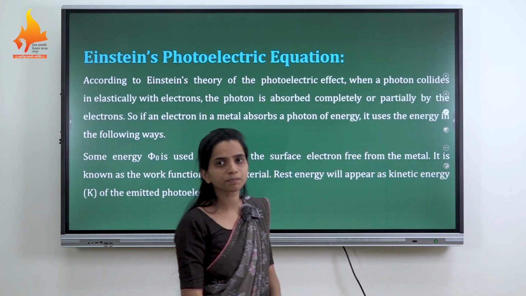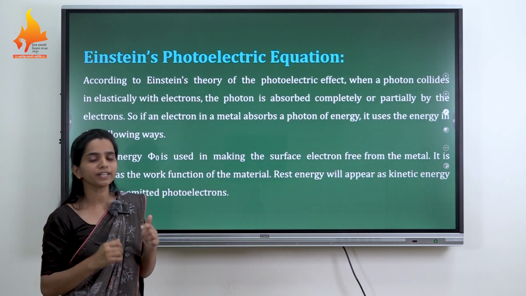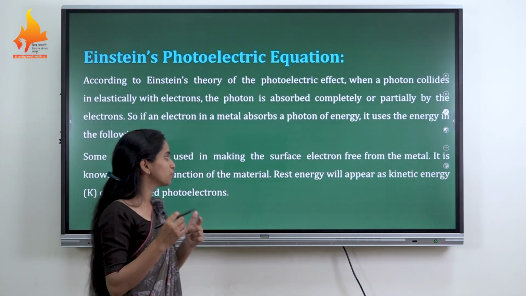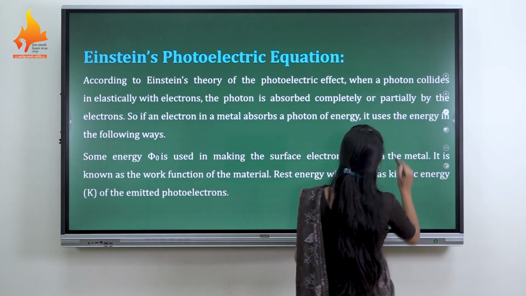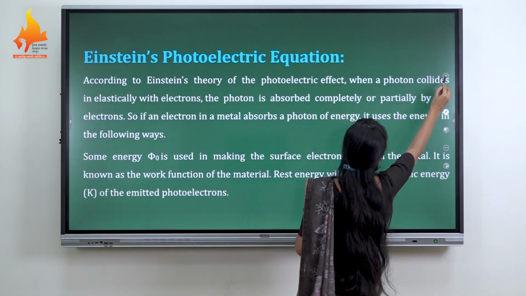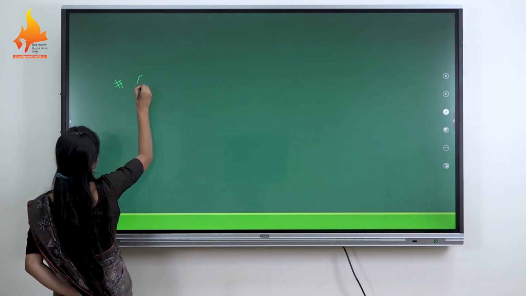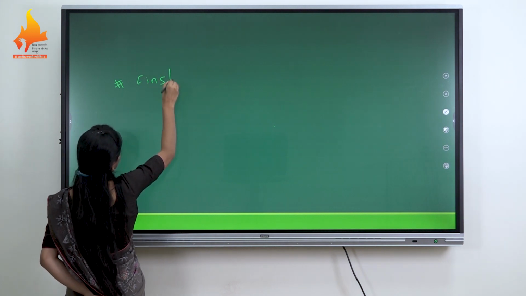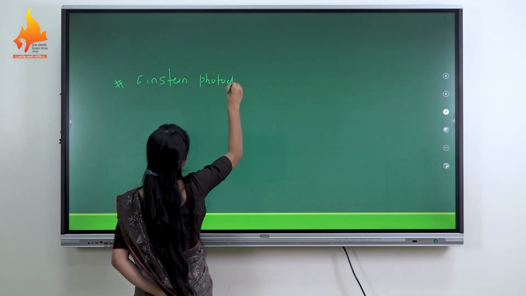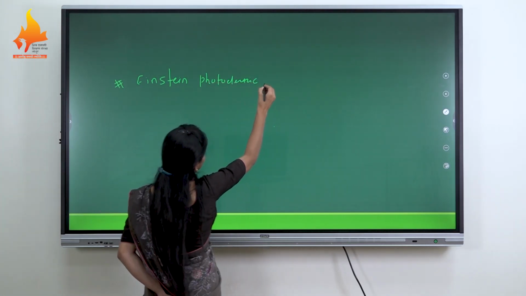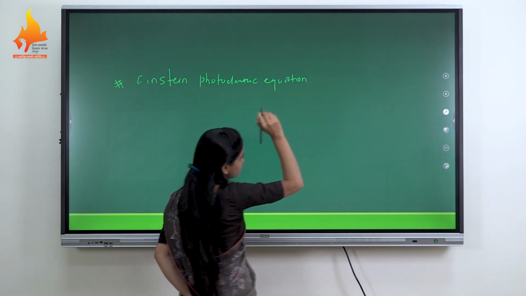In the experimental arrangement, the radiation is nothing but photons.